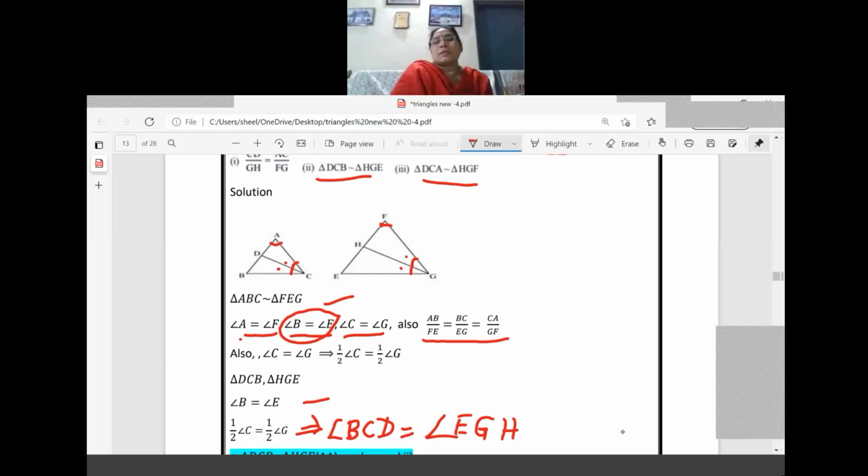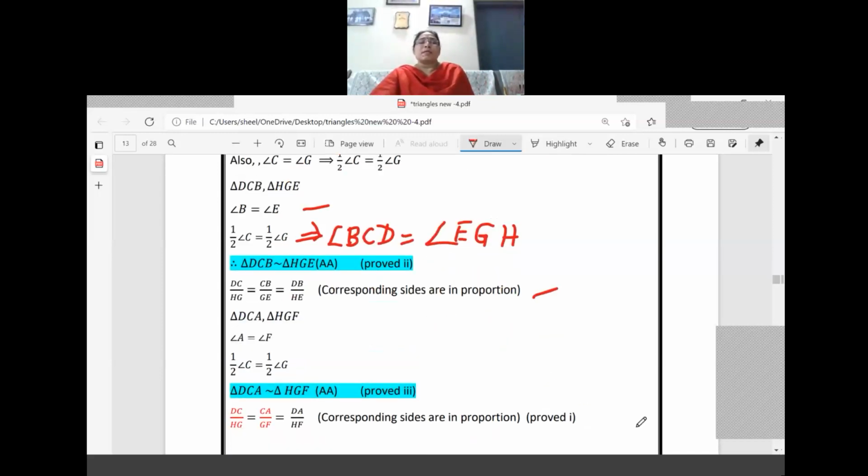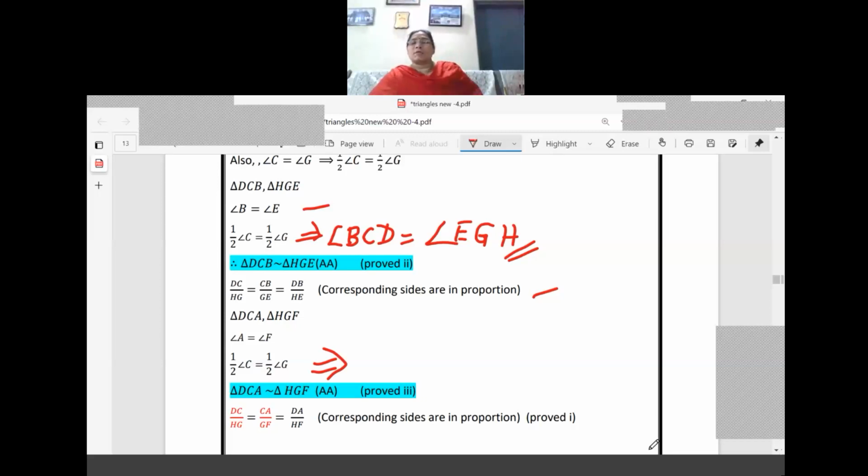Now what is the next one? The second, half of the angle is also coming there equal. So that is these two angle criteria. Again we are getting it. Let us see the steps now. DCA and HGF. What can we write? Angle A equal to angle F, half of angle C is equal to half of angle G. Like this also you can identify here. If it is required, you can write there. Otherwise, directly write half of C equal to half of G.